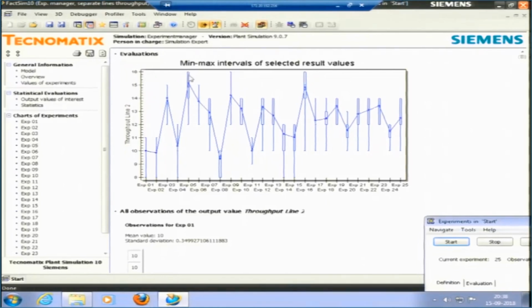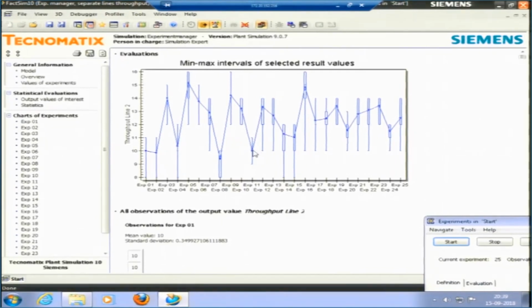In experiment number 5 there are 50 observations and this is the box plot, this is my median, and you can say there is a whisker, and the third quartile is quite low, and the first quartile is kind of coinciding with my quartile 2. So, the upper whisker is very small. So, it is showing the box plot for each of the experiments. Okay. We can see the variation.